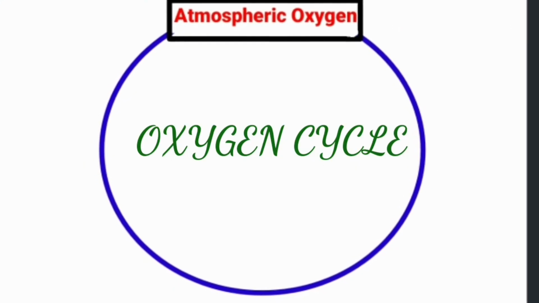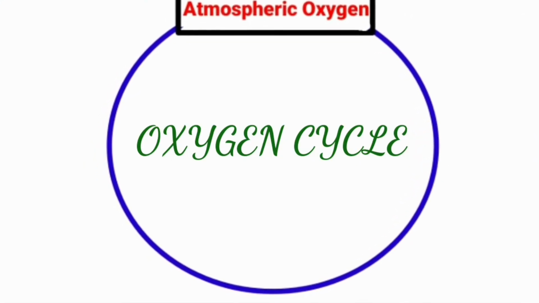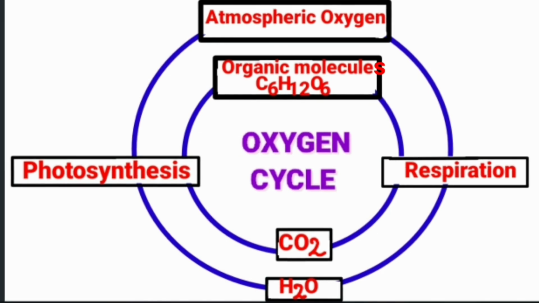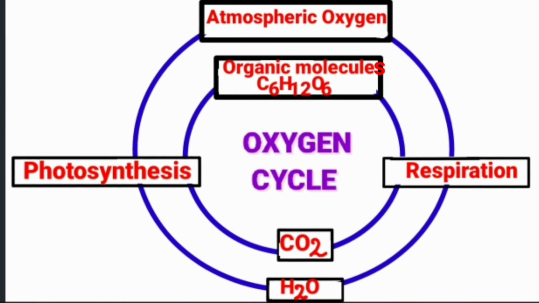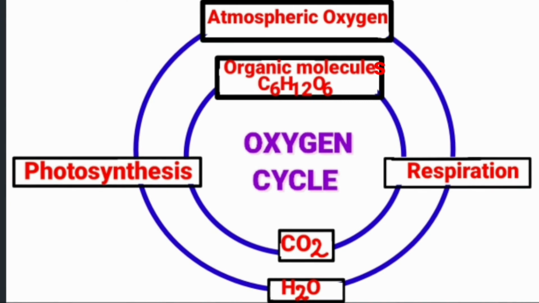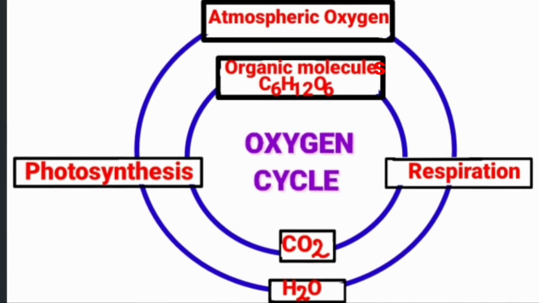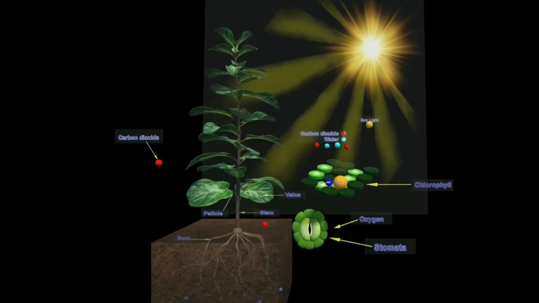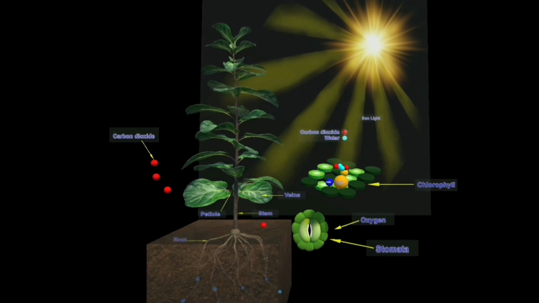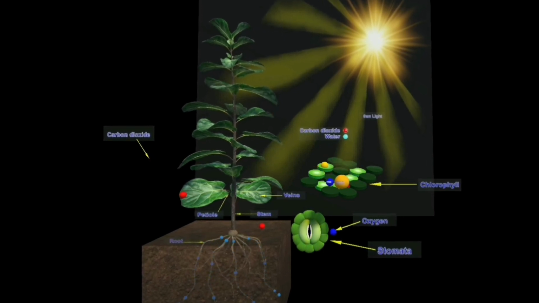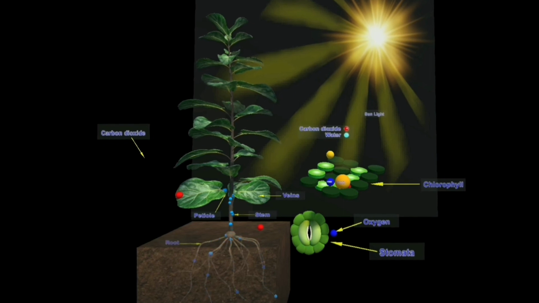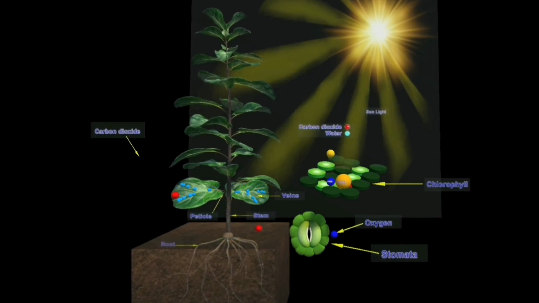The oxygen cycle. Oxygen is an abundant element forming about 21% of the atmosphere. The oxygen cycle maintains the level of oxygen in the atmosphere. Oxygen from the atmosphere is used up in the process of combustion, respiration, and in the formation of oxides of nitrogen. Photosynthesis is the only major process by which oxygen is returned to the atmosphere. Therefore, green plants are the major source of oxygen in the atmosphere.